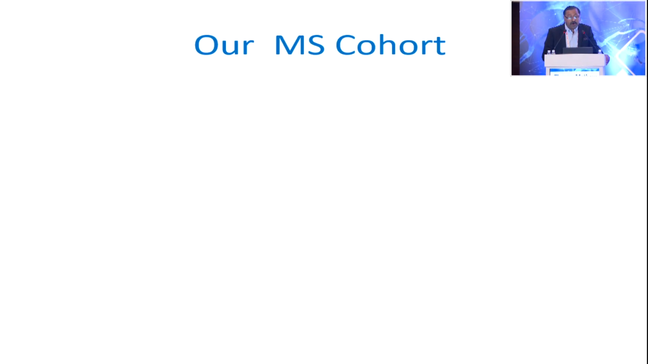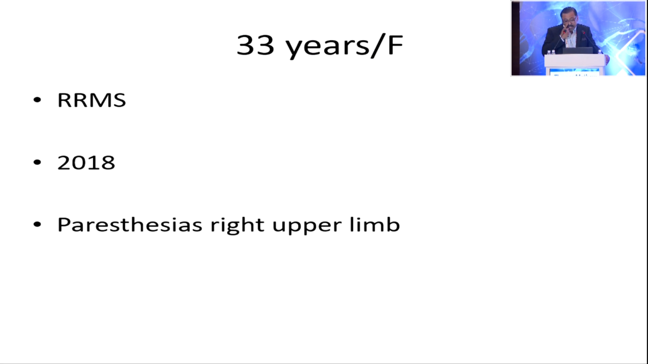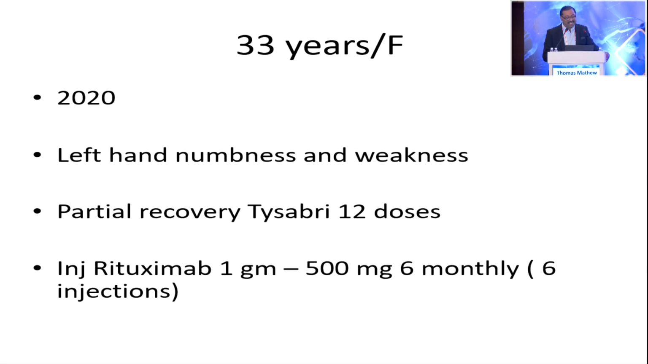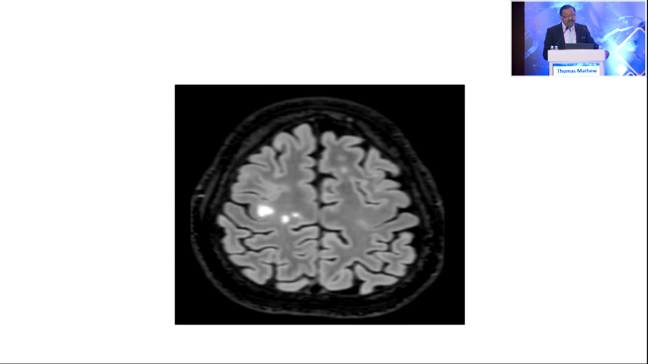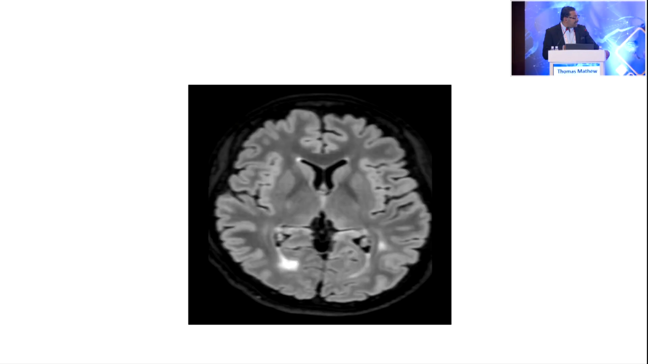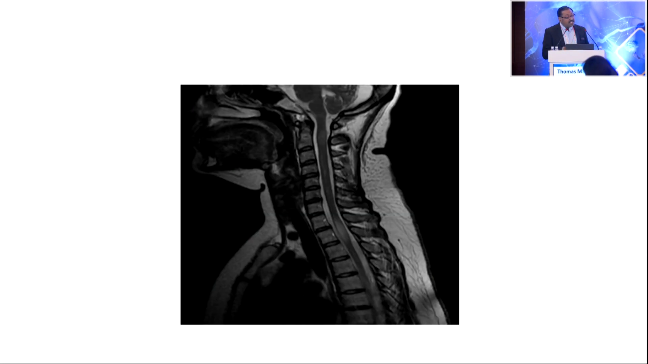So in our MS cohort, we started. This is one of the patients, a 33-year-old with RRMS from 2018, with paresthesias in the right upper limb. In 2020, left hand numbness and weakness. The patient had partial recovery on Tysabri, but didn't recover fully, still had some mild weakness and numbness, and did well with rituximab after the Tysabri. This is our MRI, which shows multiple lesions in the brain, and you see some confluent lesions here. And then this is the spinal lesion.